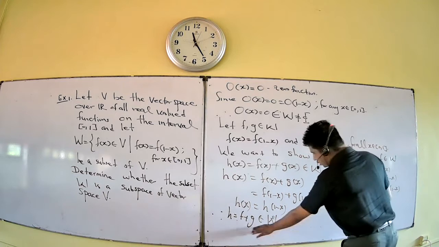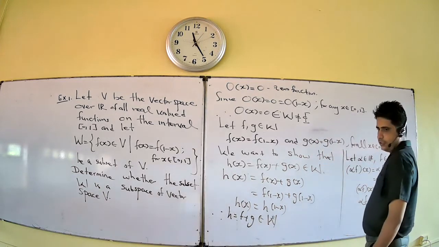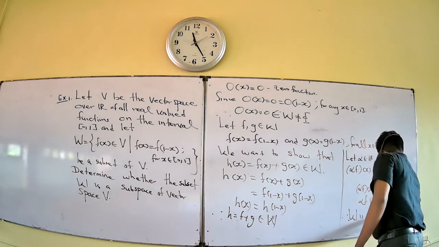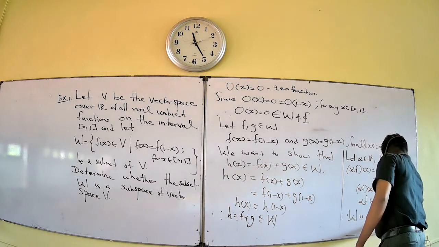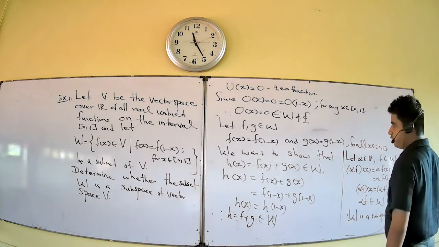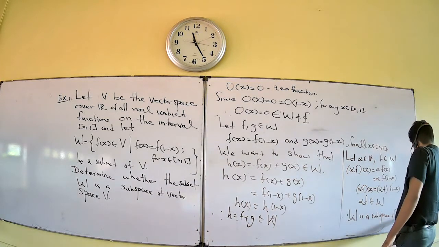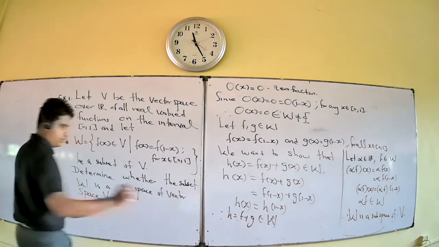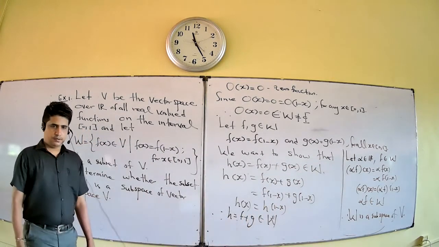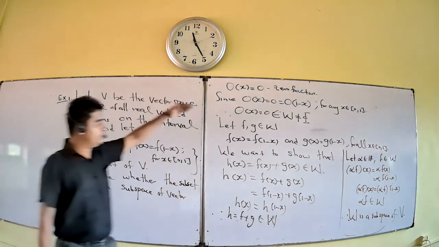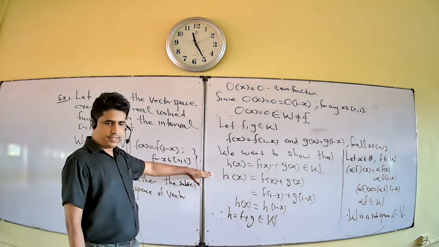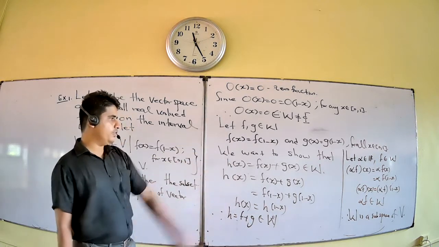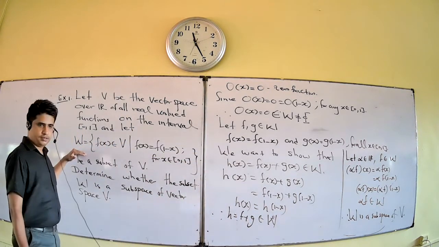The vector addition condition is also satisfied. Therefore, W is a subspace of V. First, it is a non-empty set, then vector addition, then scalar multiplication. All three conditions are satisfied. Therefore, W is a subspace.